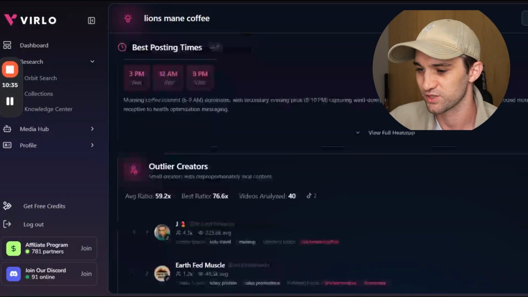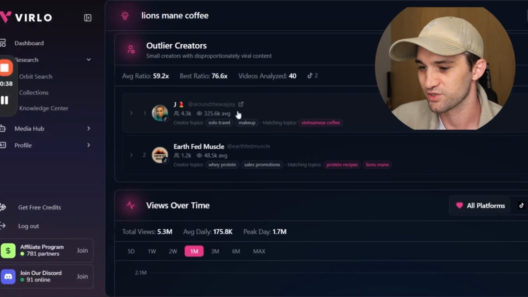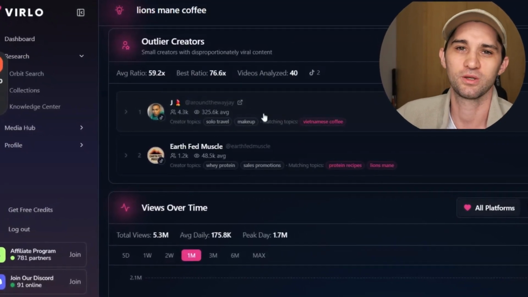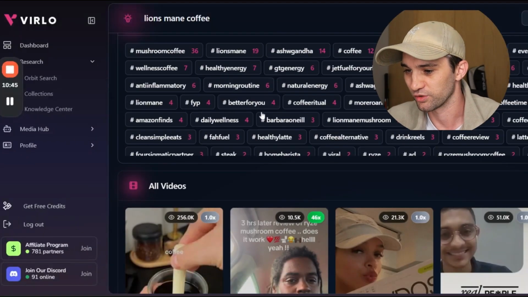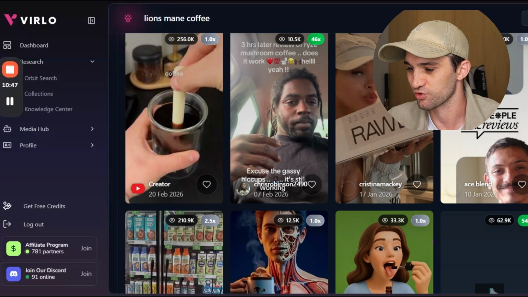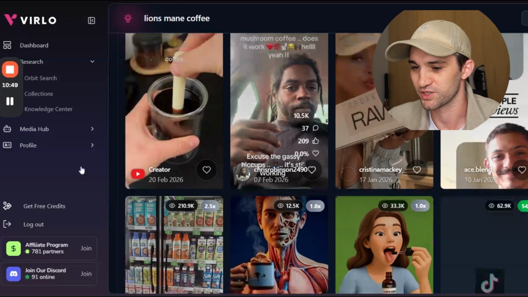Again, we've got the meta ads that you can go and look at. Outlier creators, so these people with smaller viewership, but they've recently posted a video about this and it's done extremely well. And then again, all of the hashtags and then the scroll feed at the bottom so you can go and familiarize yourself. So straight away, this has just cut the amount of creative research time from a couple of days to literally a couple of minutes. Instead of going and finding all of these accounts and videos, they're now there, and all you need to do is go and familiarize yourself with what is actually working, and then we're going to turn that into an ad.